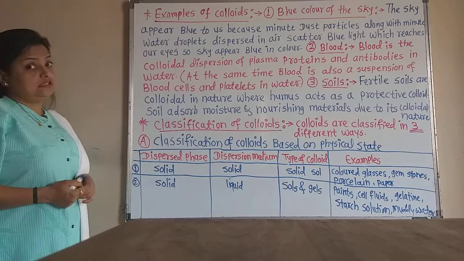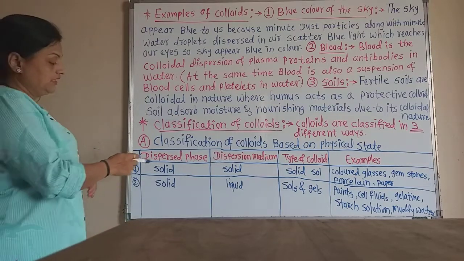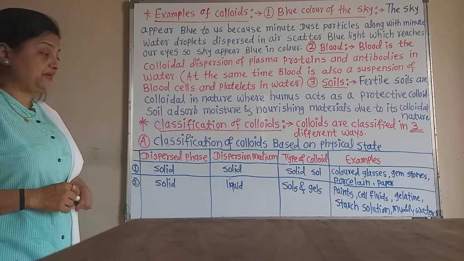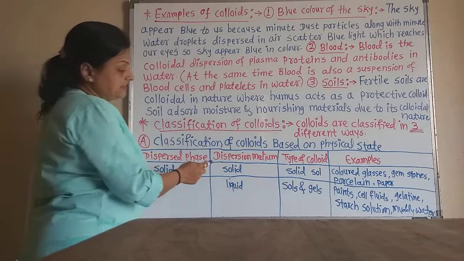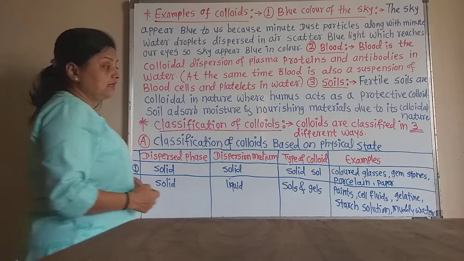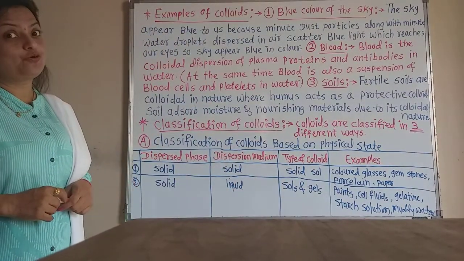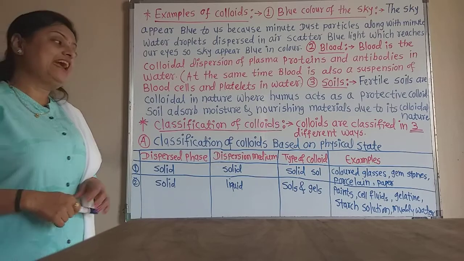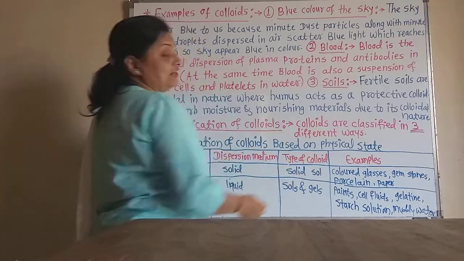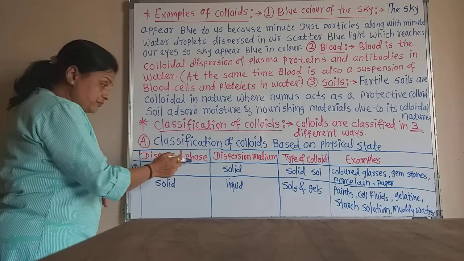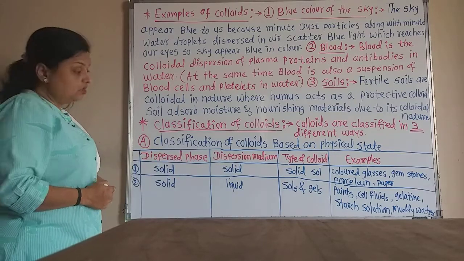Now let us learn this chart. Here is the dispersed phase which is dispersed into the dispersion medium. Then here is the dispersion medium. Then the type of that colloid, what that type is generally called, and the examples of that colloid. Now the first is the dispersed phase is solid.